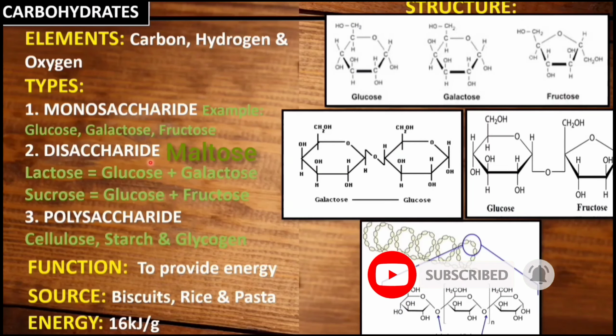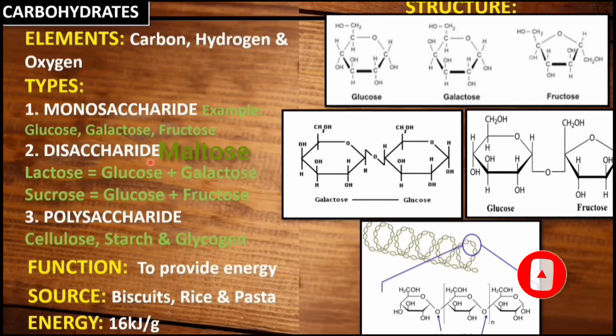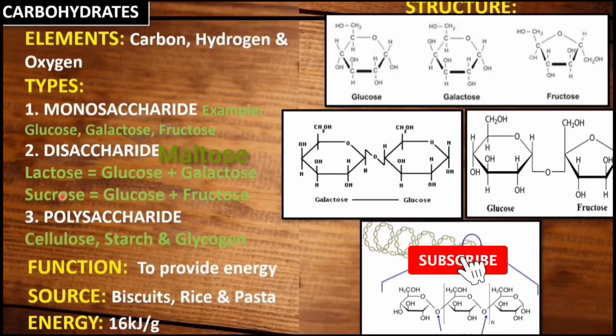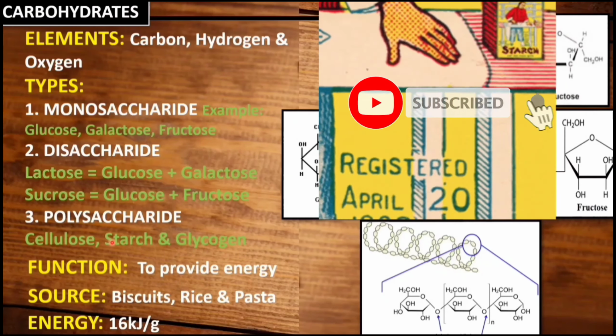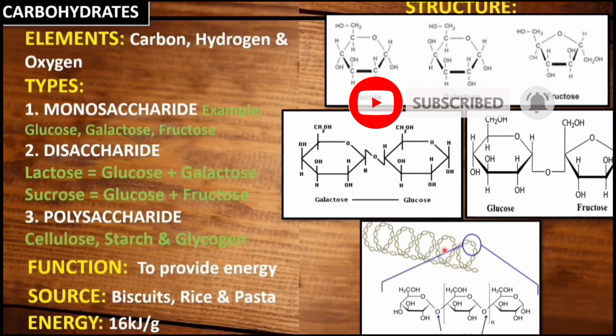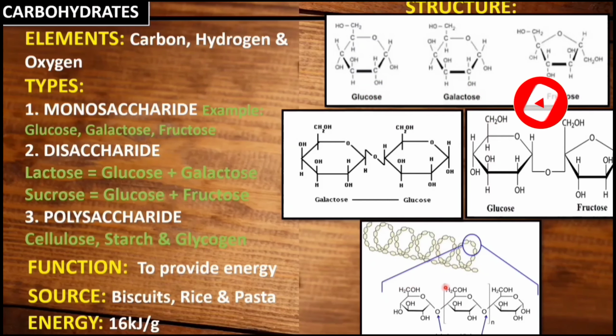A disaccharide may contain 2 glucose molecules or glucose plus galactose to form lactose, glucose plus fructose to form sucrose, or glucose plus glucose to form maltose. Okay. So polysaccharide. Polysaccharide contains 3 or more glucose molecules. For example, cellulose, starch, and glycogen. If you look at the structure, you can see the starch formation.